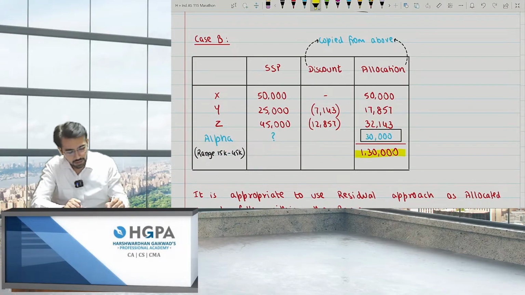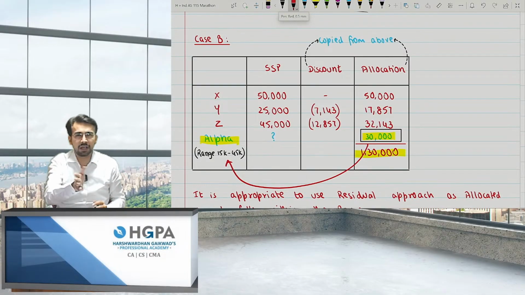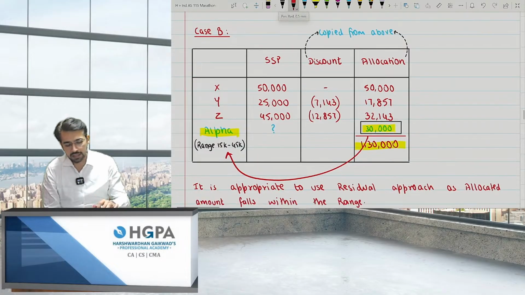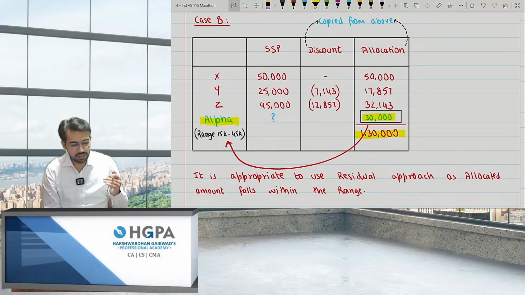So I can clearly say 30,000 was the product for alpha. Can I say it suits the range? Because the range was 15 to 45 and 30,000 is somewhere in between 15 to 45. And therefore, I can say residual approach can be followed and it is appropriate, right?